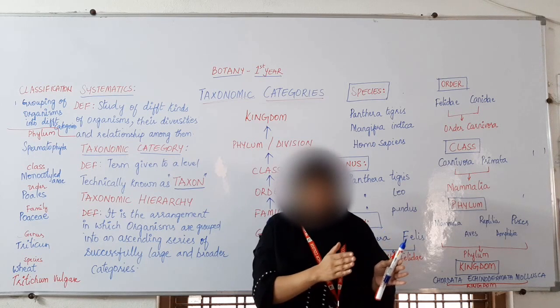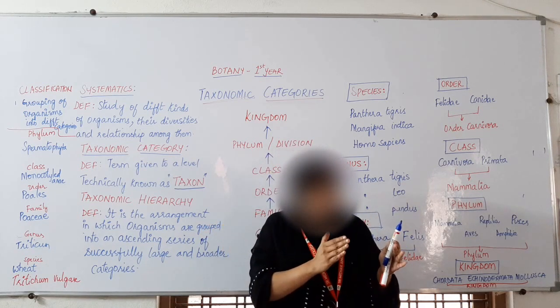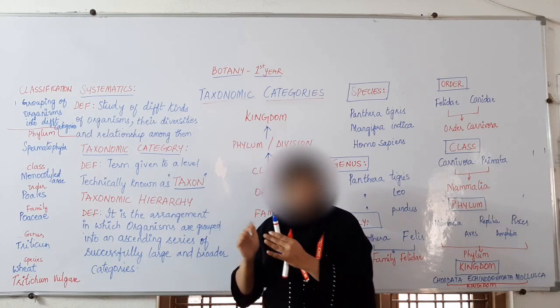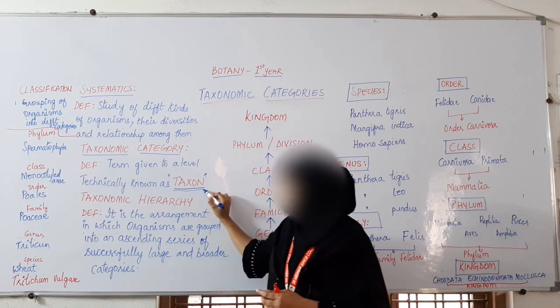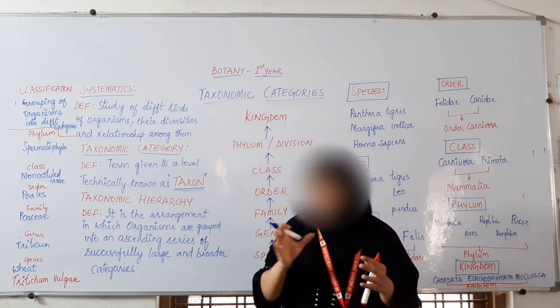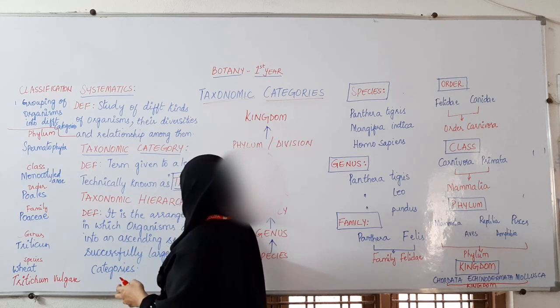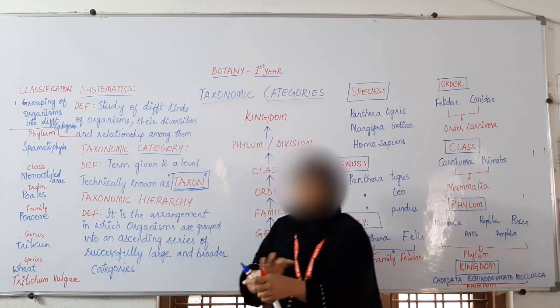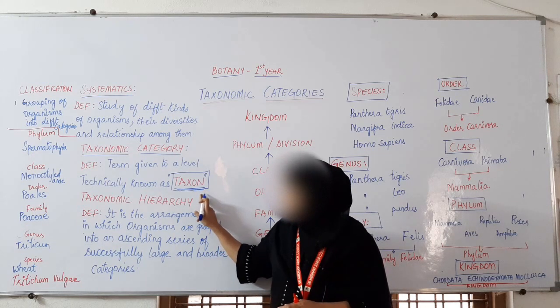Plant is one taxon, animal is one taxon. The technical term for the category, for that group, is taxon.